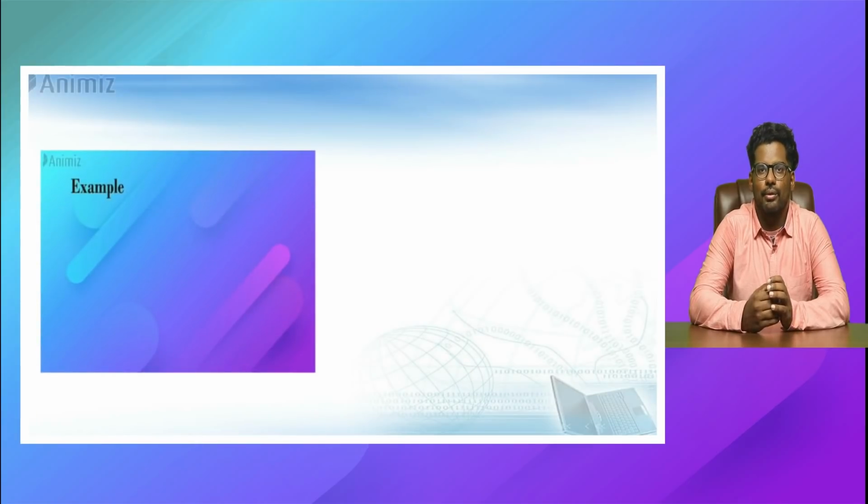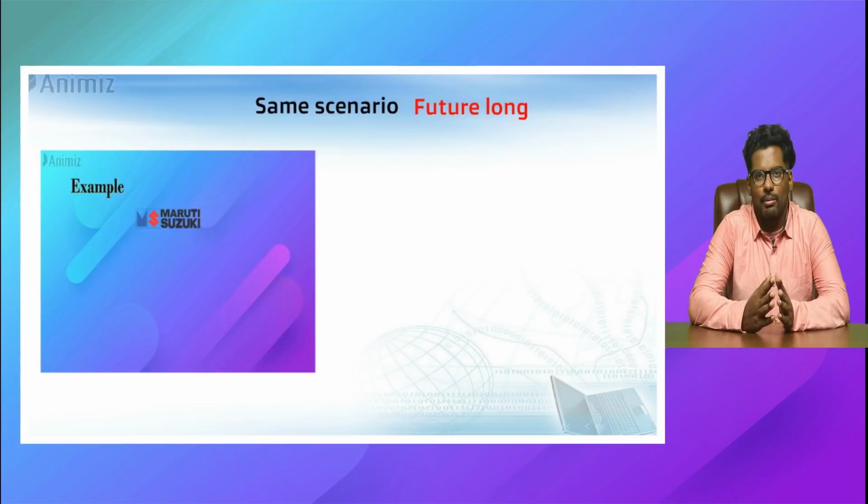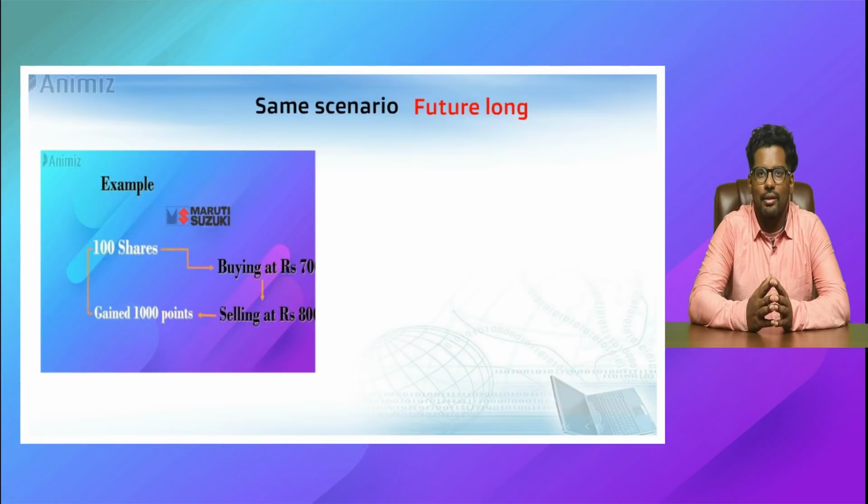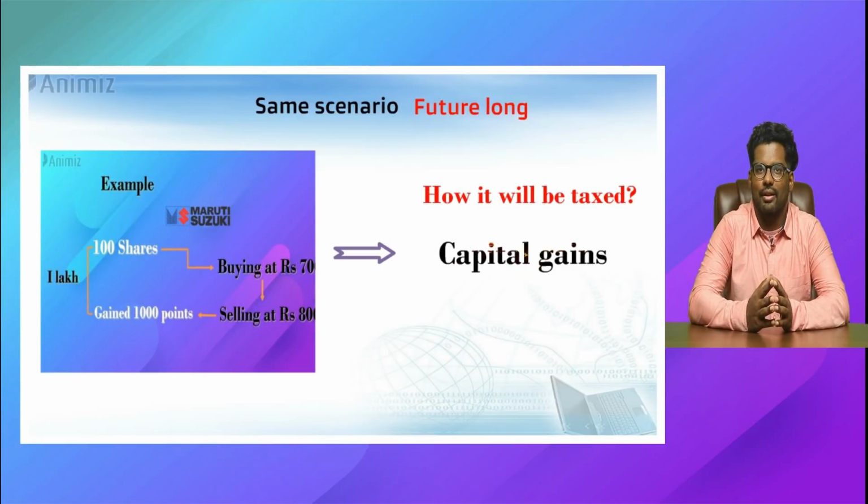Same scenario, you are going future long in Maruti with a lot size of 100, buying that future long at 7,000 and selling it at 8,000, which will also result in a 1 lakh gain. So if you logically think, that should also be taxed under capital gains, right? But the answer is no, it is taxed under business income. Business income, all right, whether it is speculative or non-speculative.